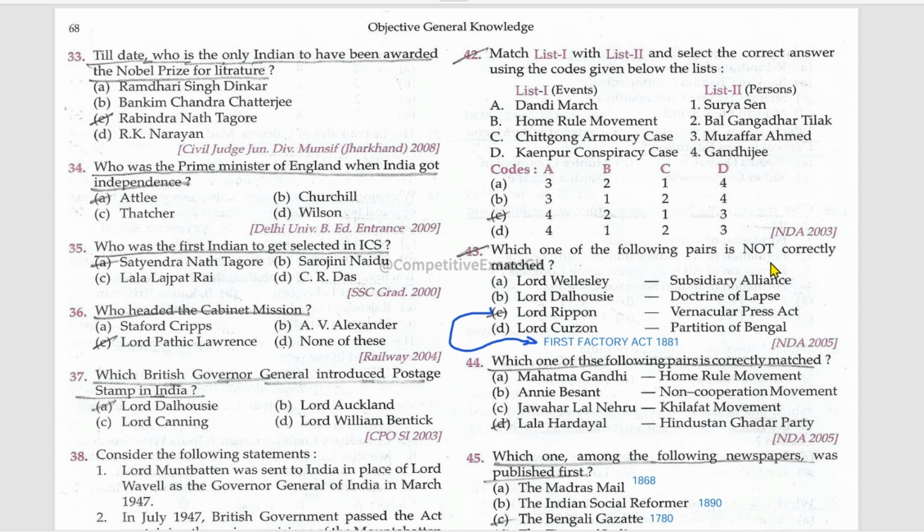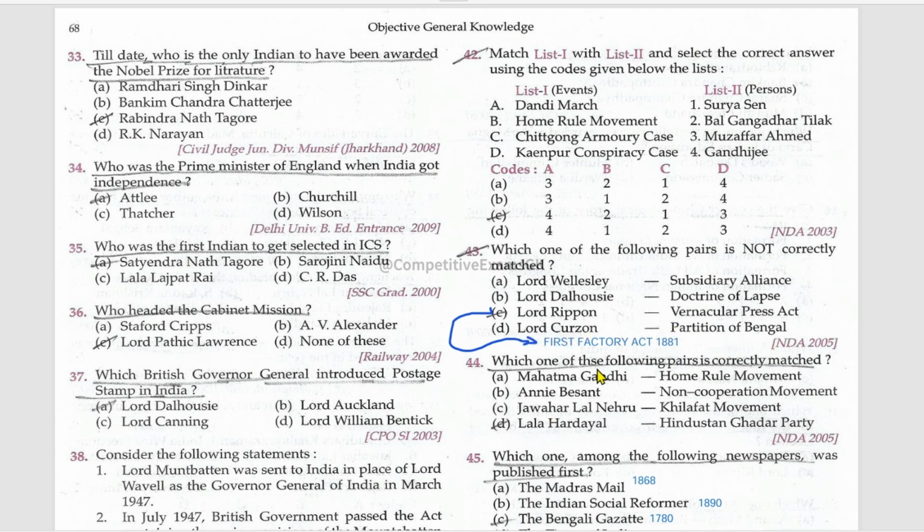Which one of the following pairs is not correctly matched? Lord Wellesley, subsidiary alliance, true. Lord Dalhousie, doctrine of lapse, true. Lord Ripon, Vernacular Press Act, no. First Factory Act in 1881. Lord Curzon, partition of Bengal.